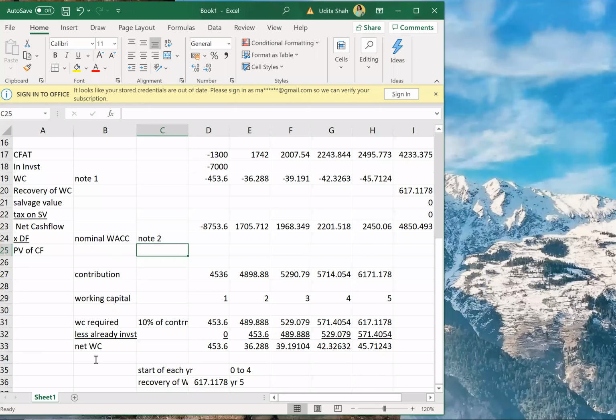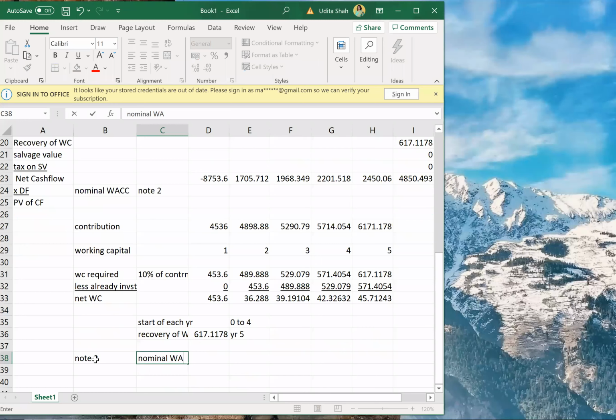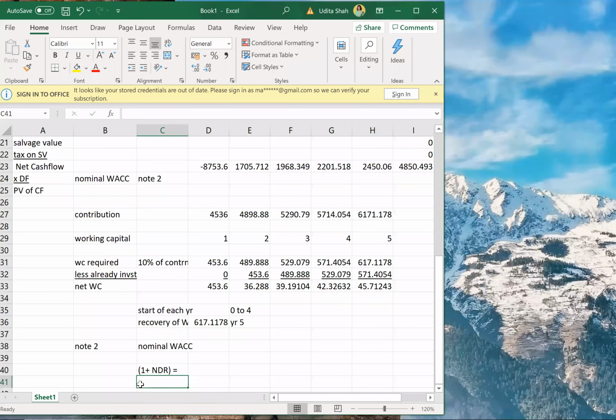So note 2, nominal WACC. What is the formula for that? 1 plus nominal discounting rate should be equal to 1 plus real discounting rate into 1 plus inflation rate.